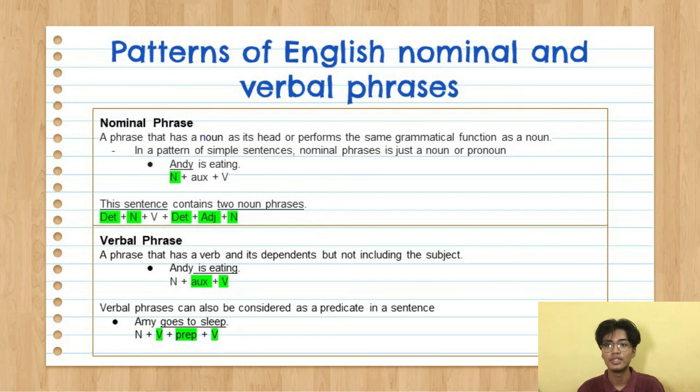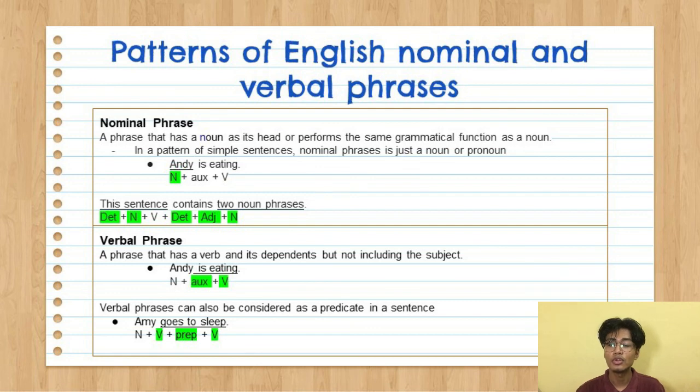Next, verbal phrases. A verbal phrase is a phrase that has a verb and its dependents, but does not include the subject. In a simple sentence, a verbal phrase will consist of an auxiliary verb and a verb, such as the phrase "is eating" in the sentence "Andy is eating." The auxiliary verb "is" comes before the verb "eating."